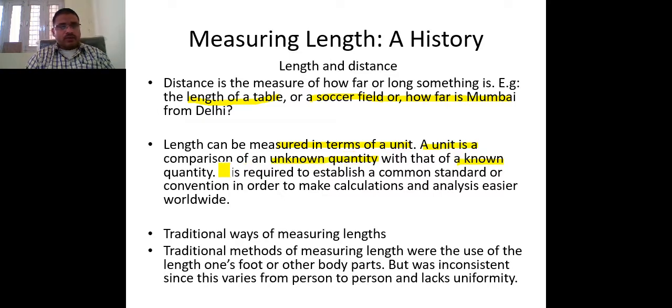When we compare, we are comparing two things: one is the unknown quantity, and the other is the known quantity, like the kilometer or meter. When we compare an unknown quantity with a known quantity, that comparison is basically known as a unit. It is required to establish a common standard so that everybody can understand.